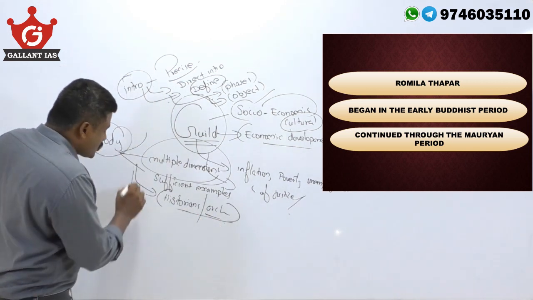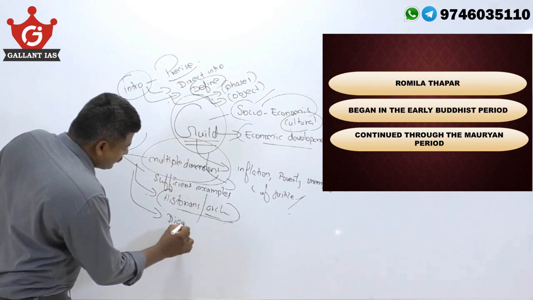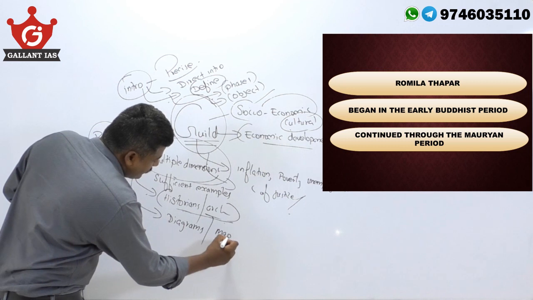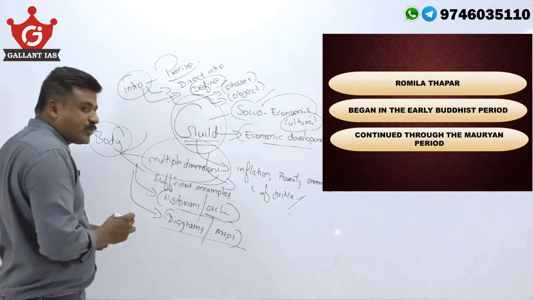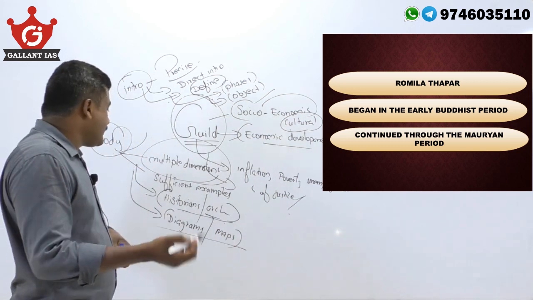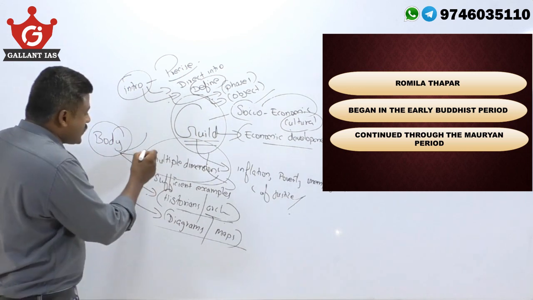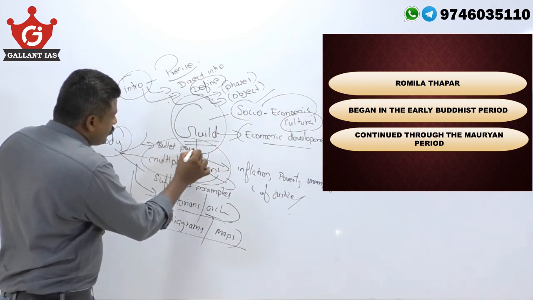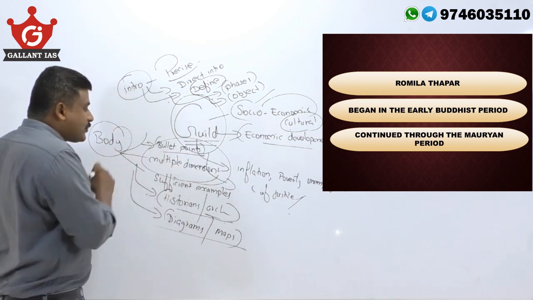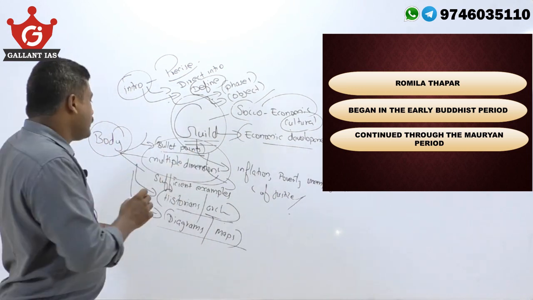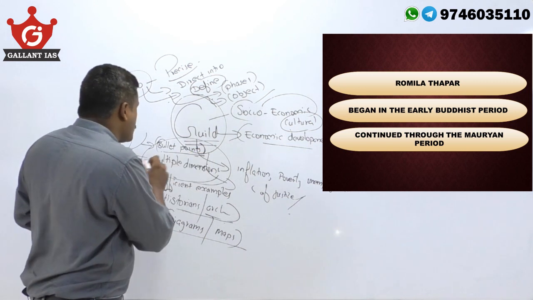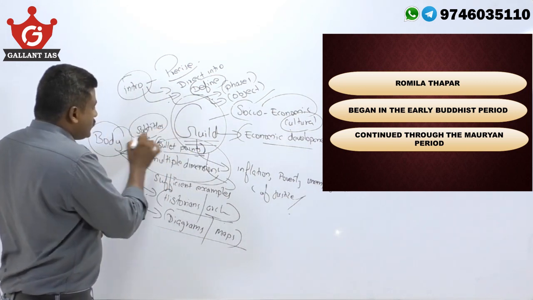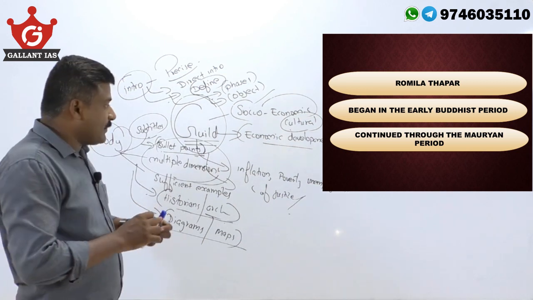Then you can use diagrams or maps wherever required. That will make your answer much more easily understandable. Then again, I would say that you can use bullet points or short paras, that is your choice, whichever is easy for you. Use subtitles. That will make your answer much more unique.